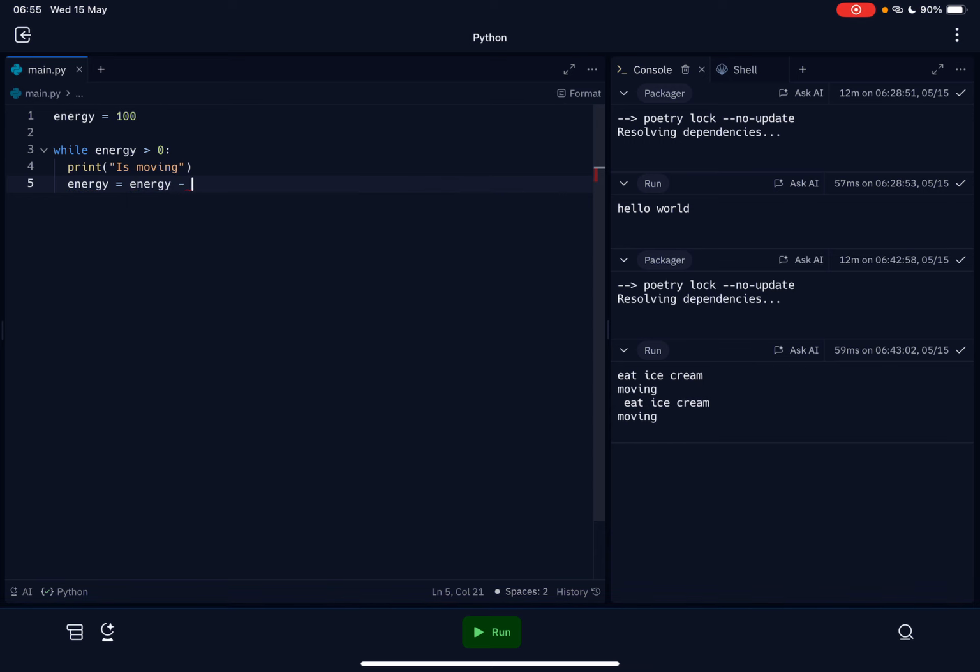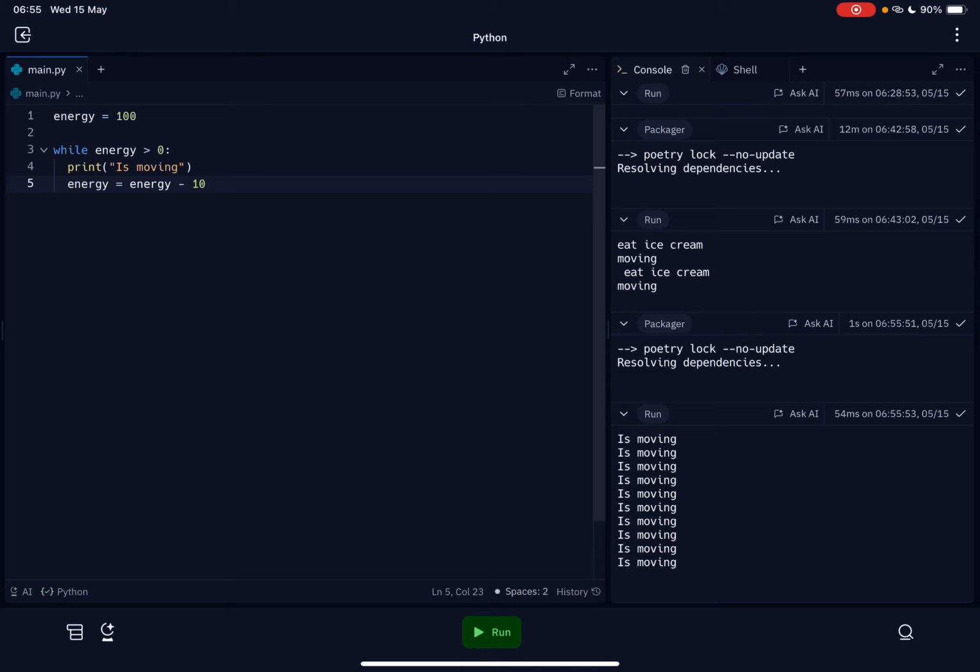If we were to run this now, what you'll see is is moving, and so on until there is no energy left, because eventually energy will become 0, and then this condition will become false. So energy starts with 100, then we print is moving, then energy becomes 90, and we start again, it's moving again, energy becomes 80, and so on.